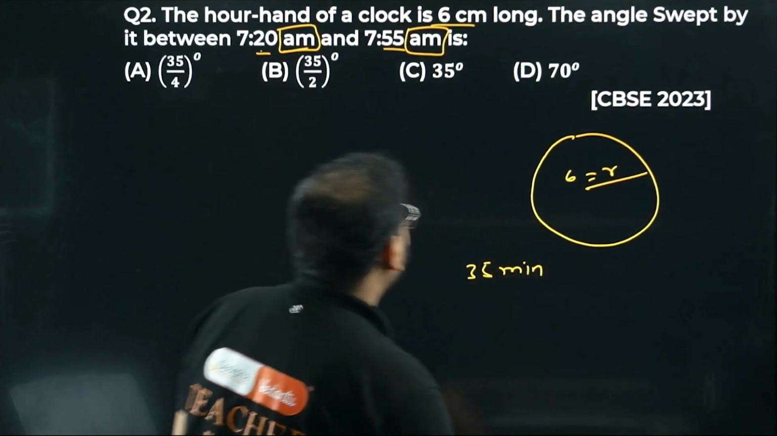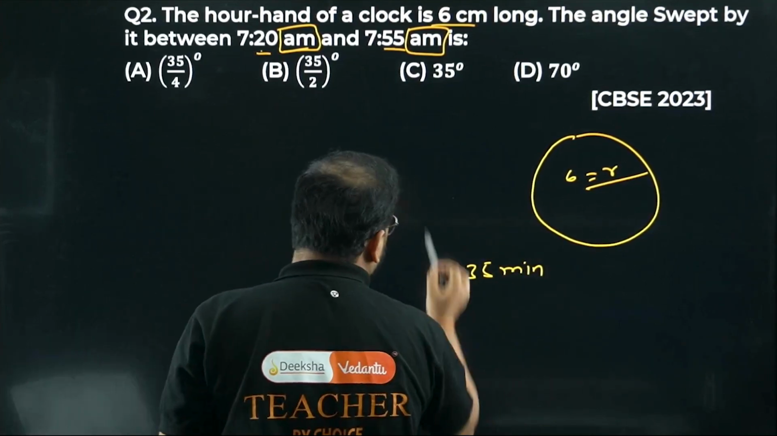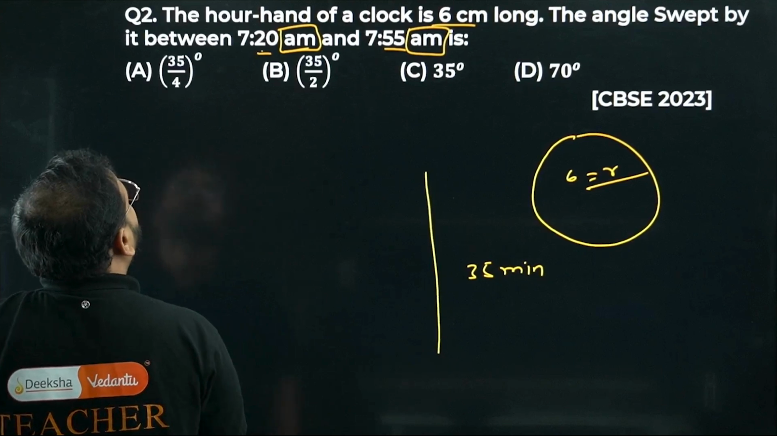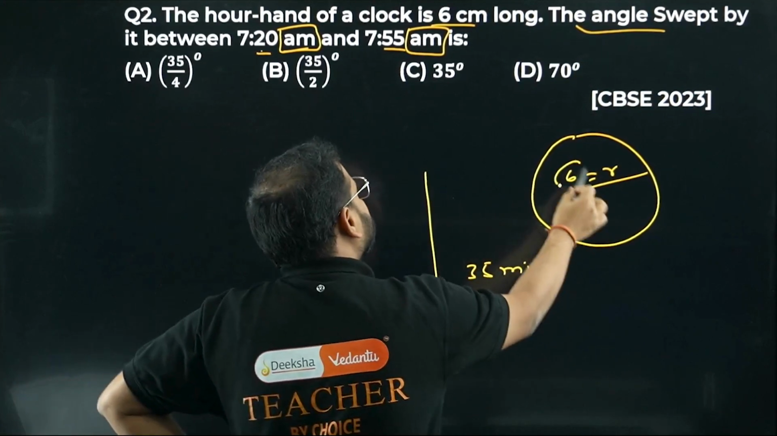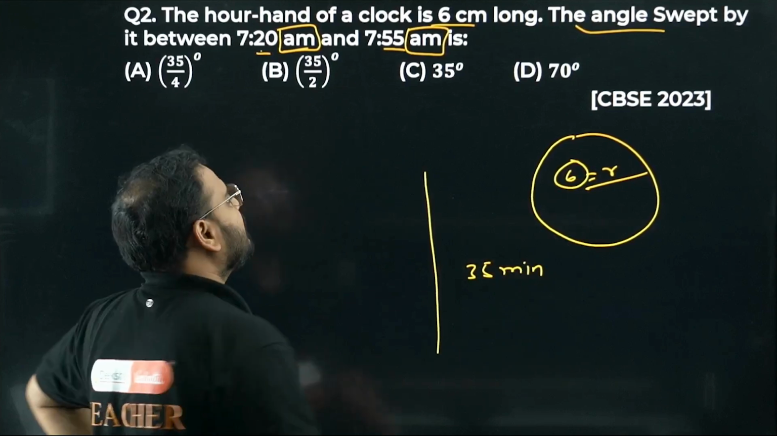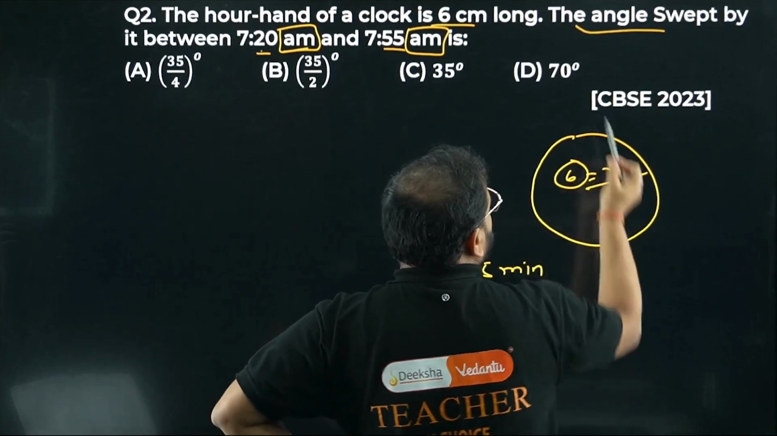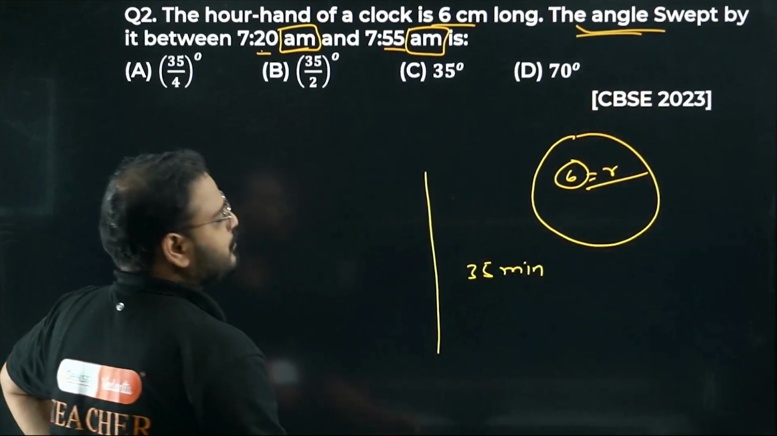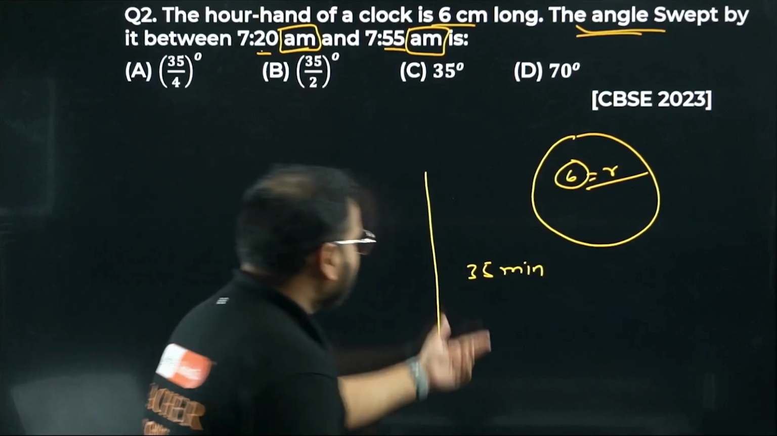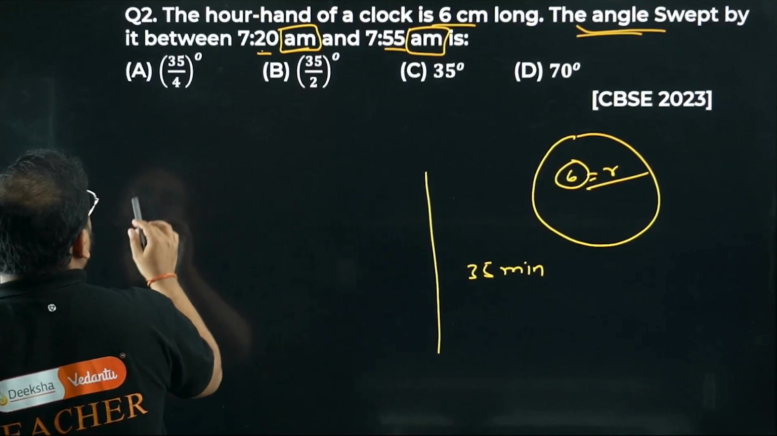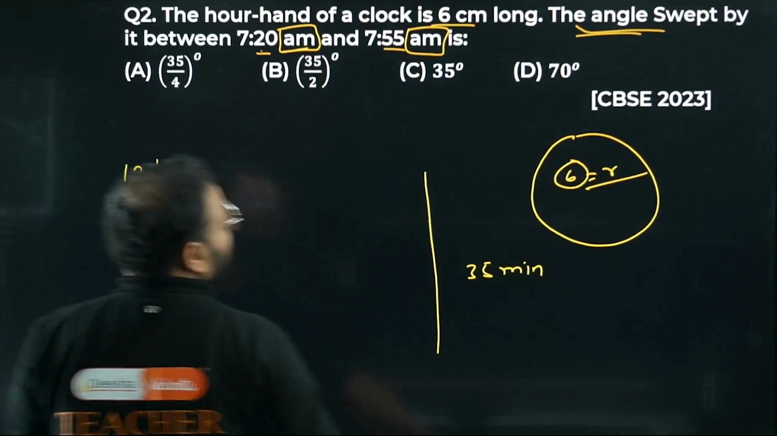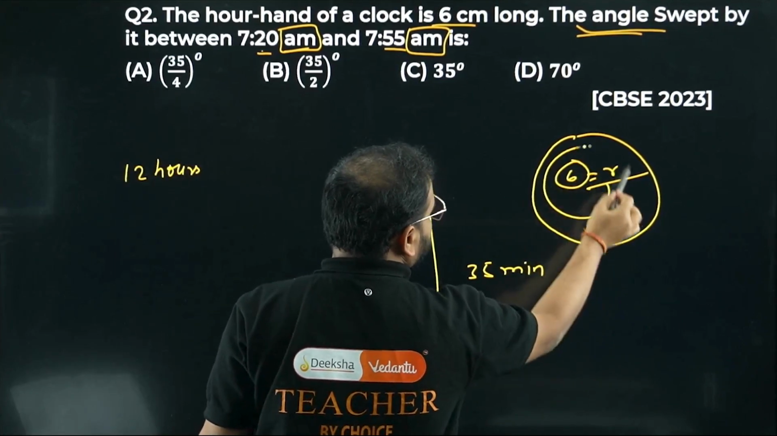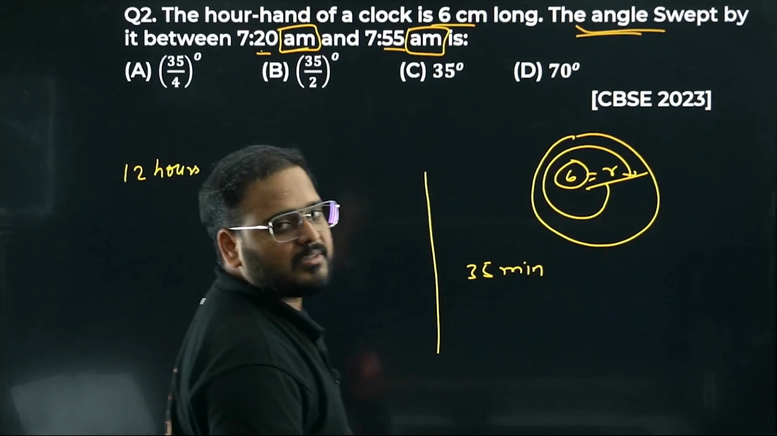First, let's see the condition for the hour hand. They're looking only for the angle swept, not area or perimeter, which means we don't have to worry about the value 6. We just have to see the relation between the angles and the time. For the hour hand, remember this: in 12 hours, the hour hand goes around and comes to the same position.